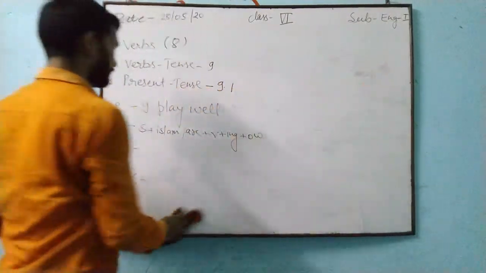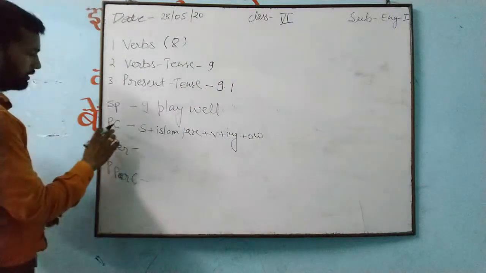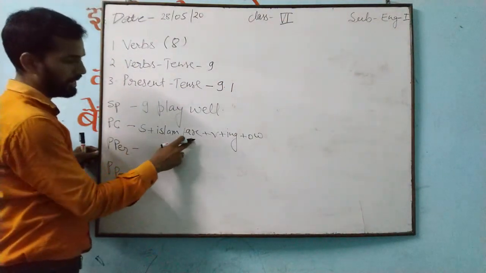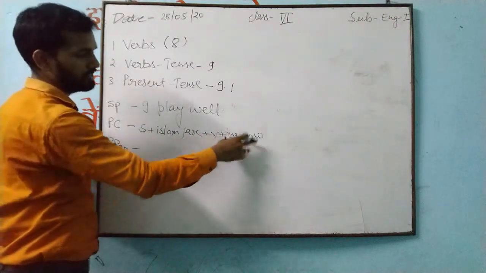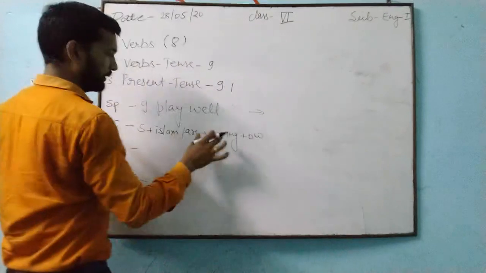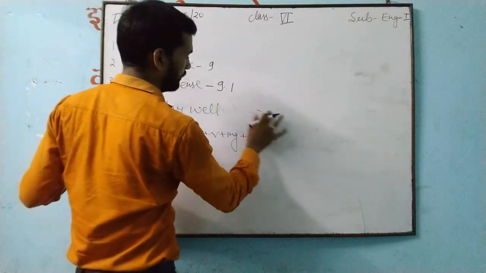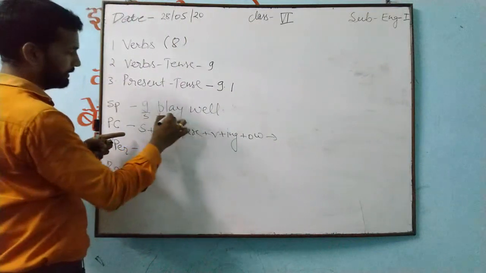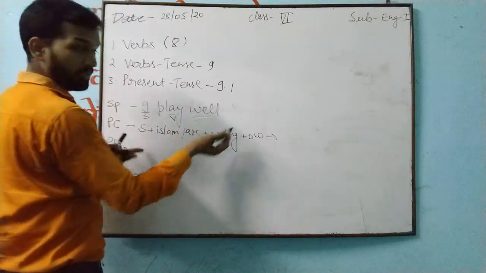See, I have written here for present continuous. First of all, you will write subject, is, am and are. Thereafter verb plus ing, then the other word. So here I am writing. This is our subject, this is our verb, and this is the adverb.